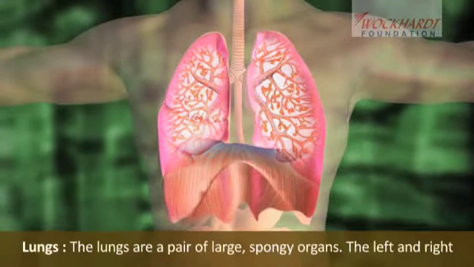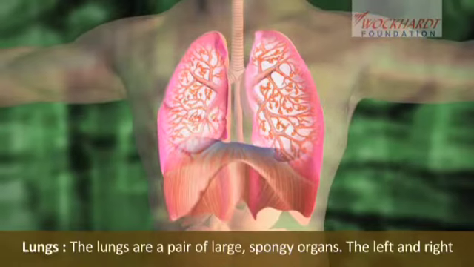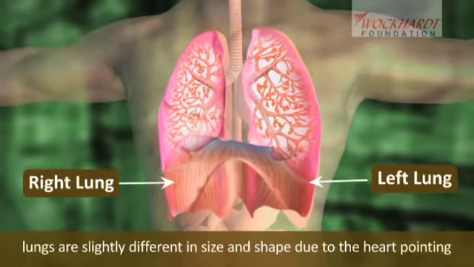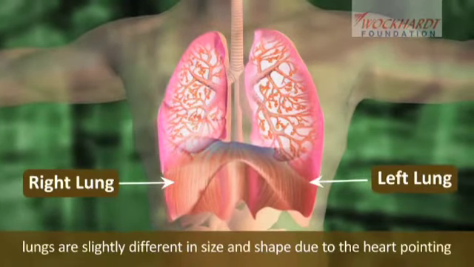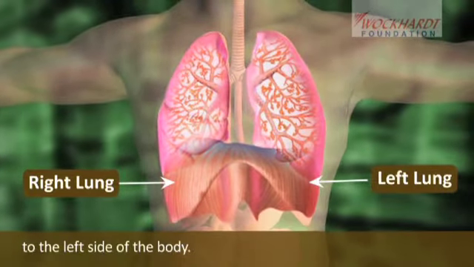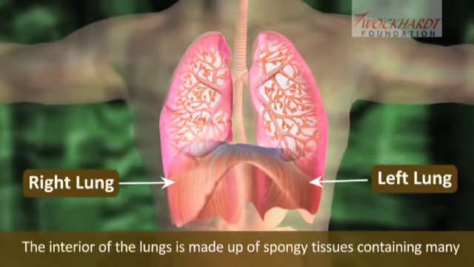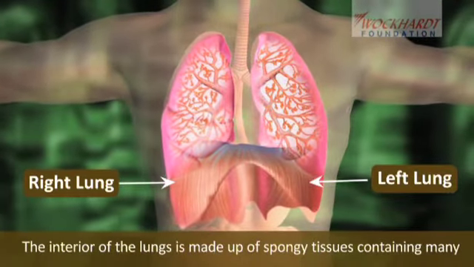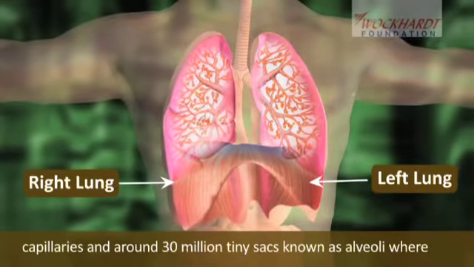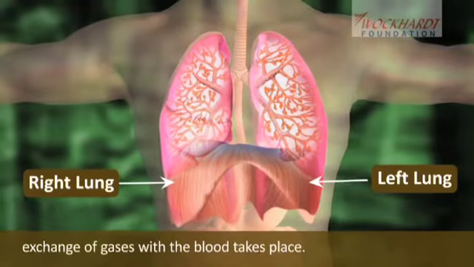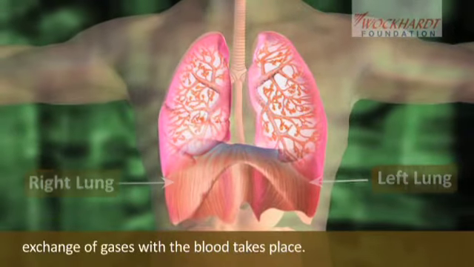Lungs. The lungs are a pair of large, spongy organs. The left and right lungs are slightly different in size and shape due to the heart pointing to the left side of the body. The interior of the lungs is made up of spongy tissues containing many capillaries and around 30 million teeny sacs known as alveoli, where exchange of gases with the blood takes place.